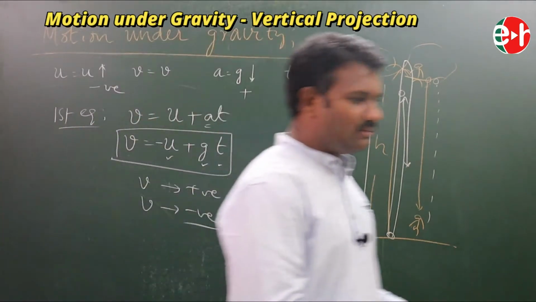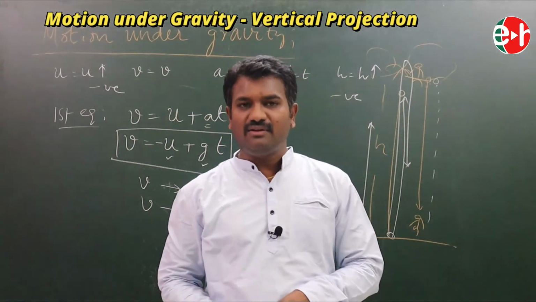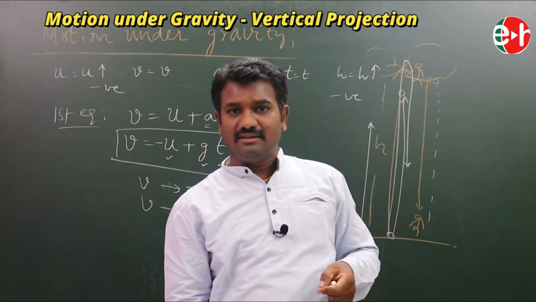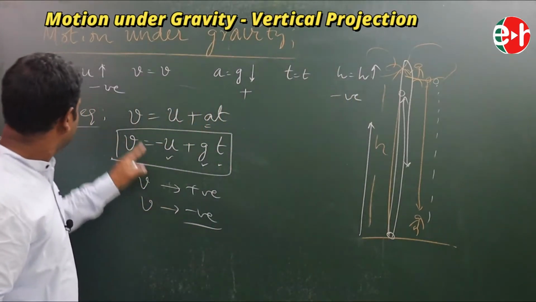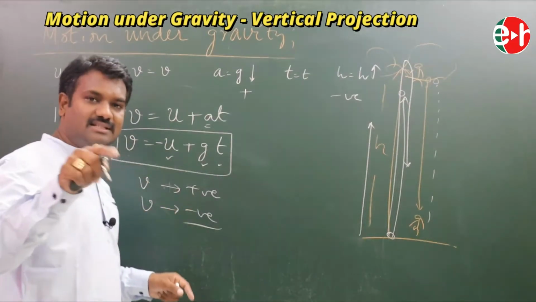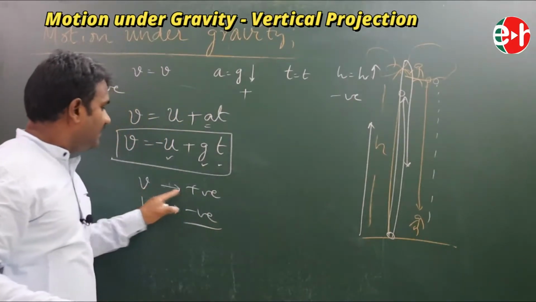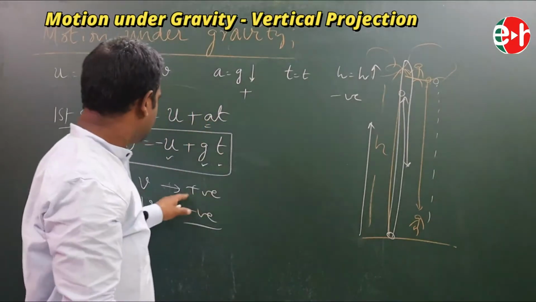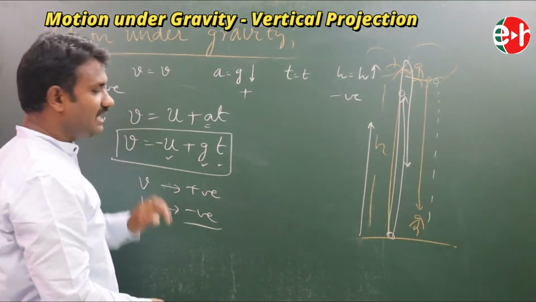See, if I throw this object, what happens actually? The moment when you are observing, it may still be in the upward direction or it may come in the downward direction. If it is still moving upward at that particular time, you will get negative. If you get V as negative, the body is still moving in the upward direction. If you get V as positive, the body has reached the highest point and is coming backwards. That is the meaning of it. So have you got it? This is about our first equation of motion.